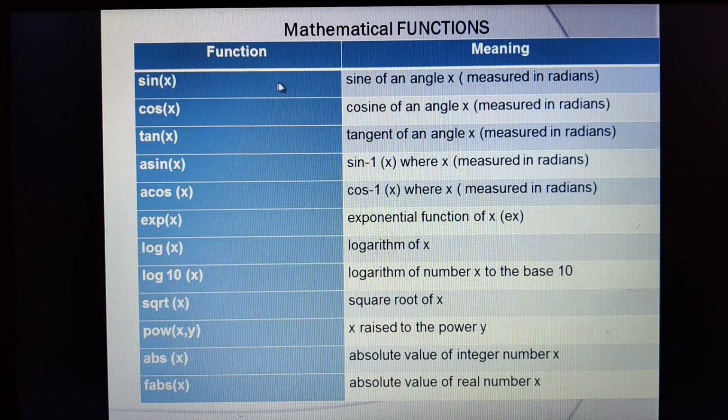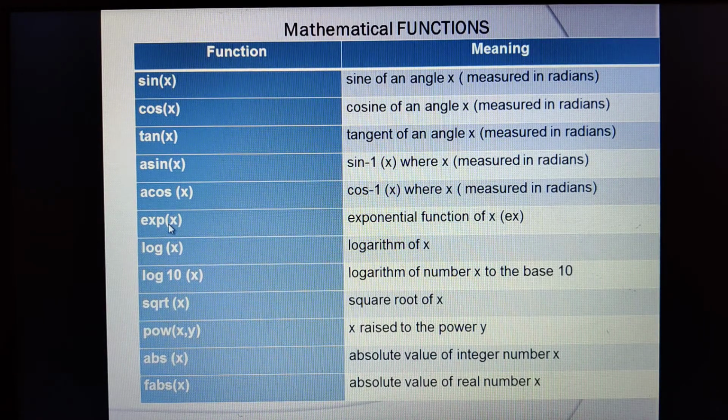So sin of x represents the sine of the angle x, where x is measured in radians rather than degrees. Similarly we have cos of x, tan of x, and asin, like in maths you say sine inverse. In the same way in programming we have sine inverse, but the name is asin. Similarly acos, cos inverse, is represented in this way.